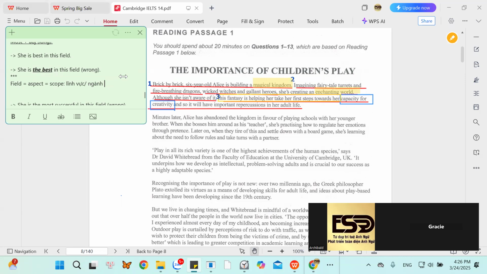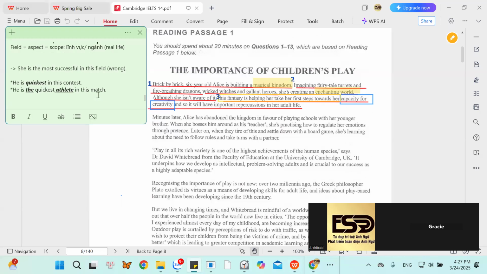Ngành here is not about studying at school. Ngành here is about going to work in real life. So once you hear the word ngành, this is real life. This is not about ngành in university. Okay, so here, she is the best in this field. Can you fix it? She's the best person in this field. Yes, she is the best person in this field.